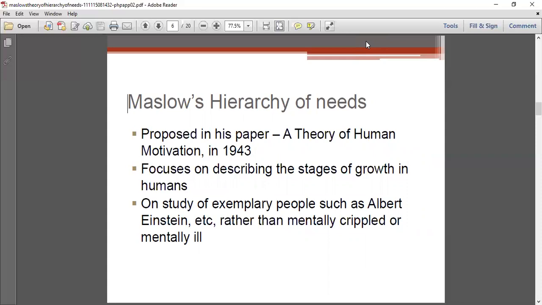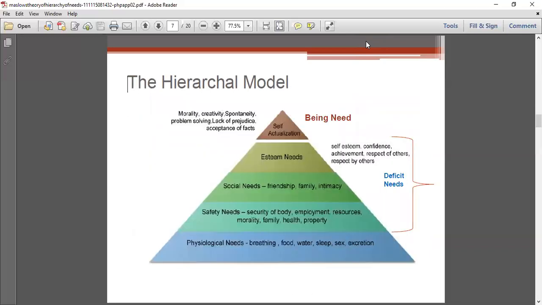Here he describes the stages of growth in humans. His study was based on exemplary people, and based on that he divided people into mentally healthy and mentally ill people. Based on that, Maslow proposed his paper, a theory of human motivation, in 1943.